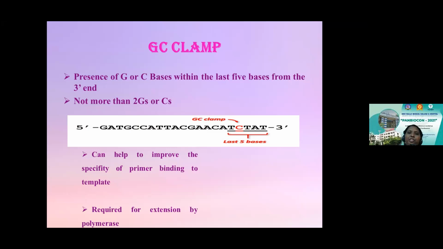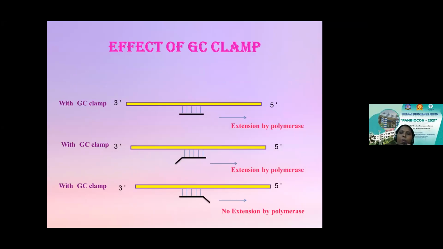So this 20 base pair primer should bind efficiently to the template strand. You should have at least 1 or 2 guanine or cytosine residues at the 3' end, within the last 5 bases, for efficient binding of your primer. Again, this is required. When there is efficient binding of the primer to the template, efficient extension and efficient synthesis of the template strand, or your target DNA, also happens in a good way. So this is all about the GC clamp.